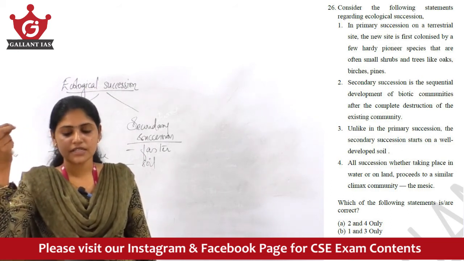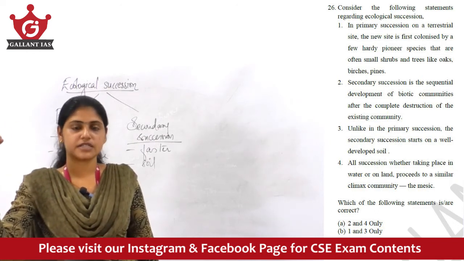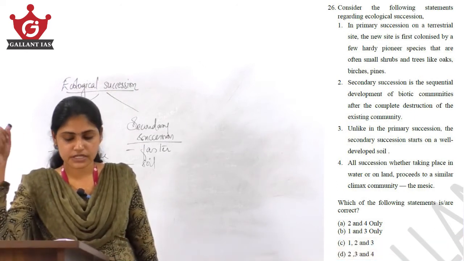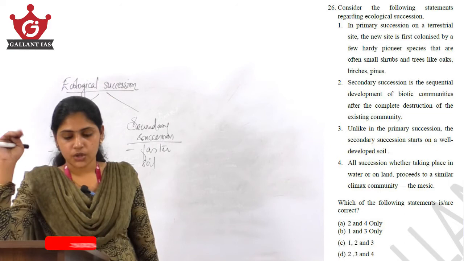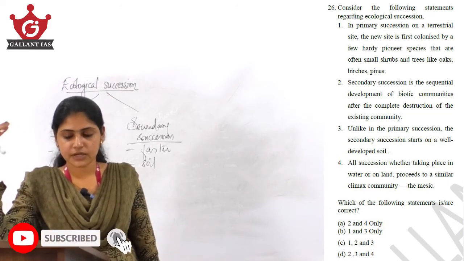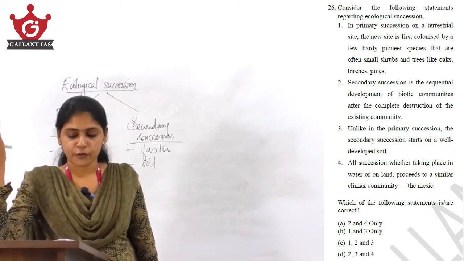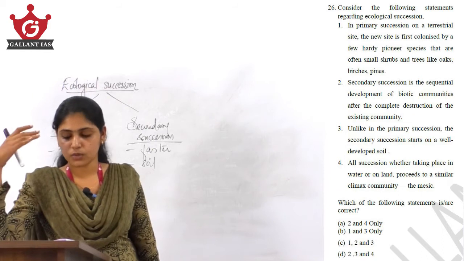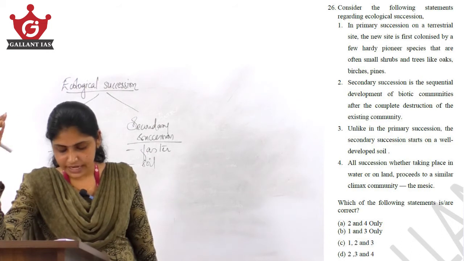So, the third statement says, unlike the primary succession, the secondary succession starts on a well-developed soil. That is right. In case of secondary succession, it is starting on a well-developed soil. So, if the third statement is right, automatically D will be your answer: 2, 3 and 4. Right. So, the second statement says secondary succession is sequential development of biotic communities after the complete destruction of existing community. That is right. And the fourth statement says all succession, whether taking place in water or land, proceeds to a similar climax community, the mesic. Yes, whether it is land or water, gradually they will proceed to a similar climax community, which is the mesic community.